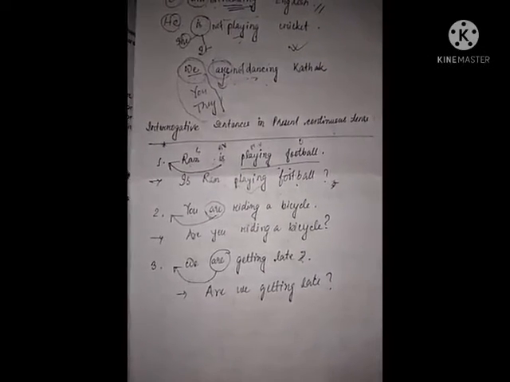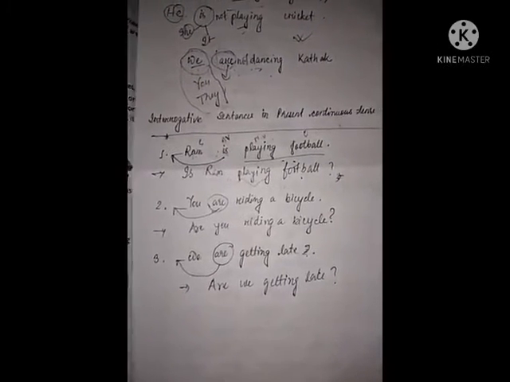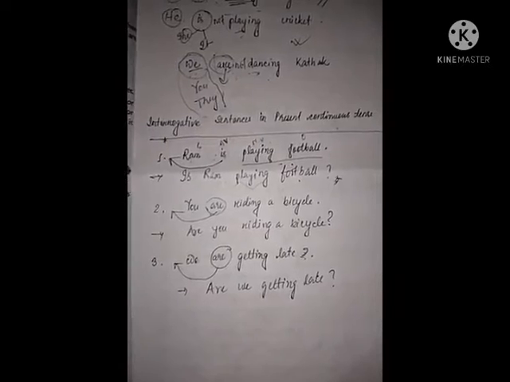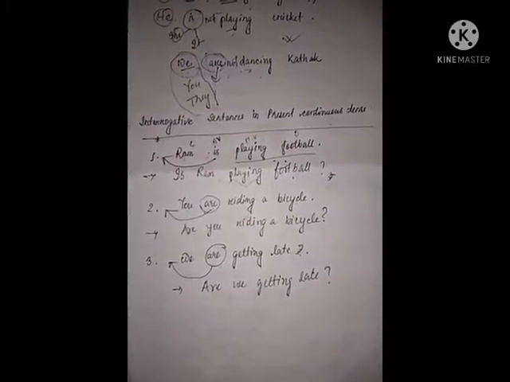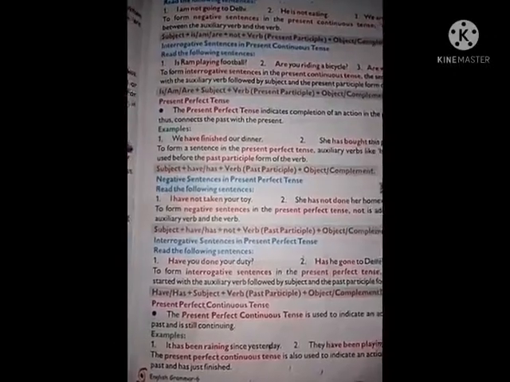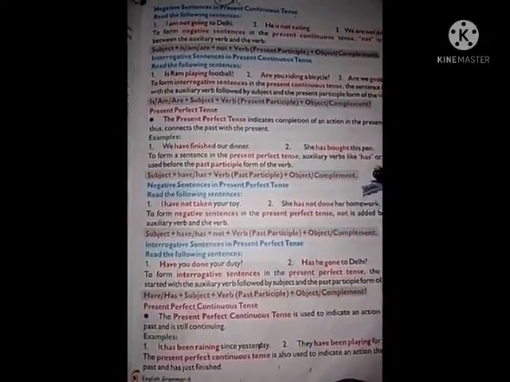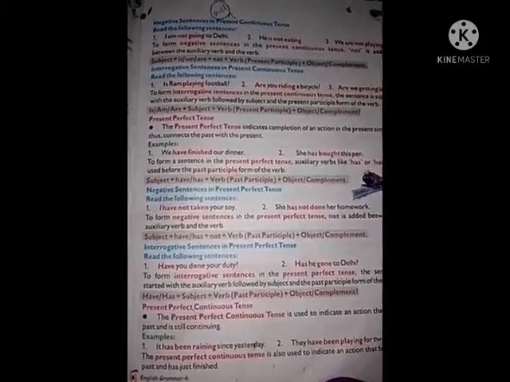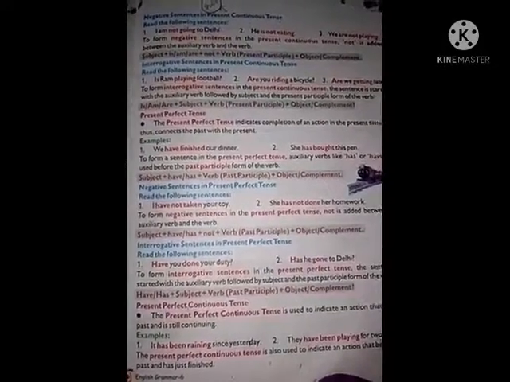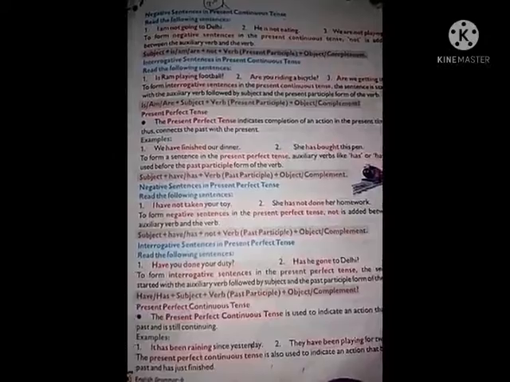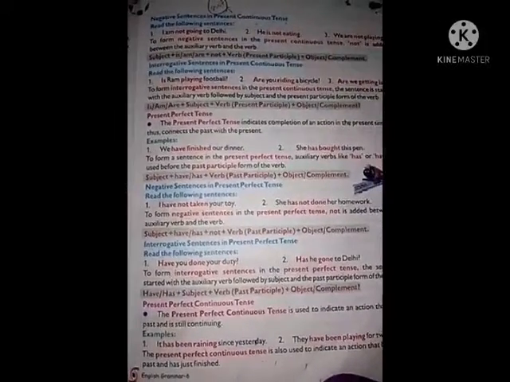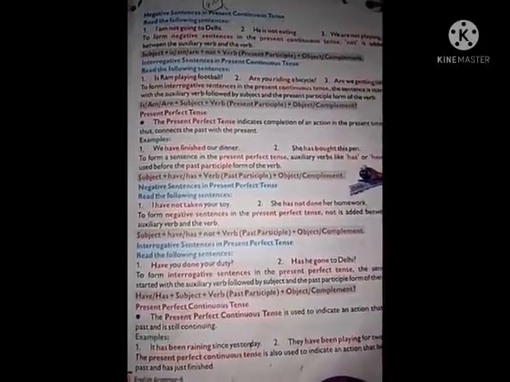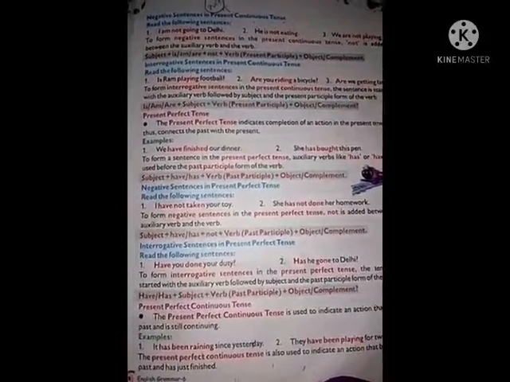So students, that is today's class about present continuous tense. Now your homework is to write 5 sentences in present continuous tense. After that, convert the same sentences into negative and interrogative sentences. First, you write 5 sentences in present continuous tense, then change those same sentences into negative and interrogative sentences. Okay, I have repeated this. So do it and send it to me.